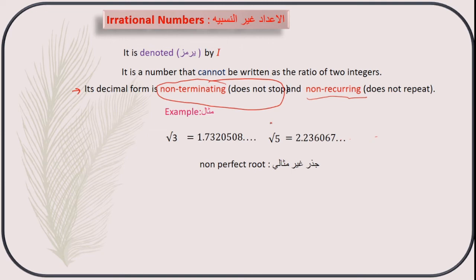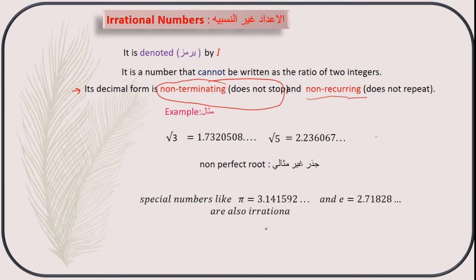Non-perfect square roots and non-perfect cube roots are all irrational numbers. The special numbers like pi and e are also irrational numbers.